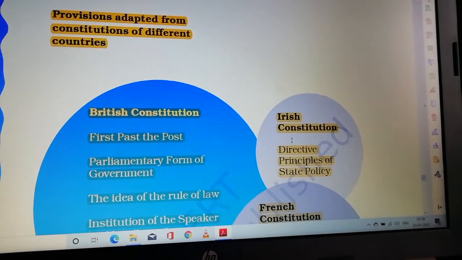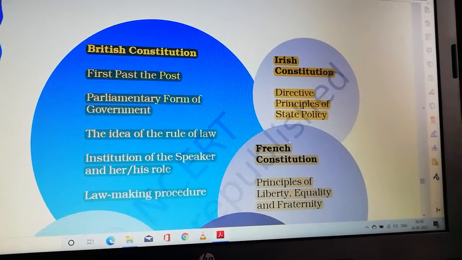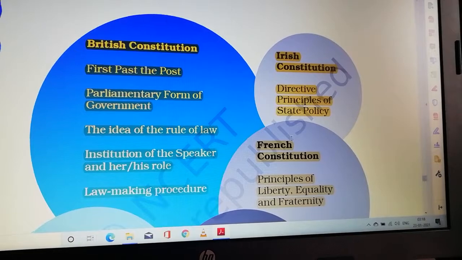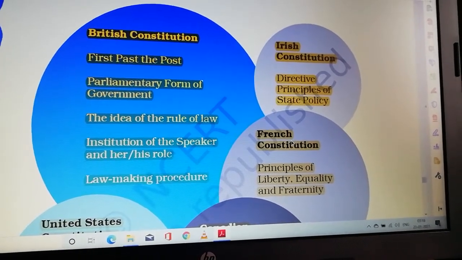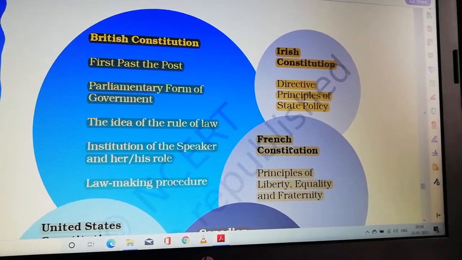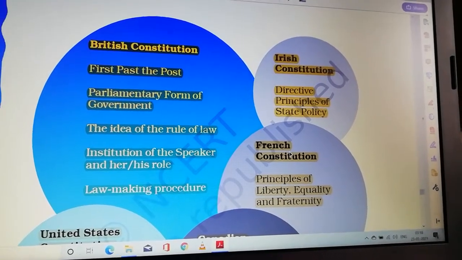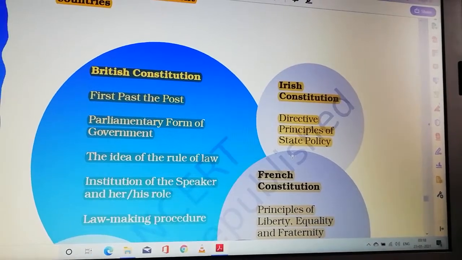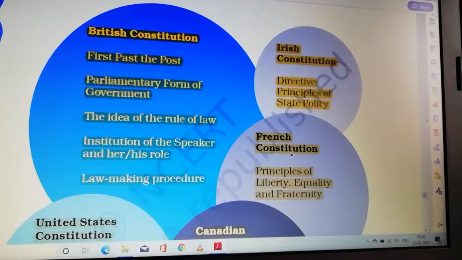You can see from the British constitution we borrowed first past the post and parliamentary form of government, idea of the rule of law, institution of the speaker and her or his role, lawmaking procedure. These topics are borrowed from the British Constitution. From the Irish Constitution, we borrowed directive principles of state policy.